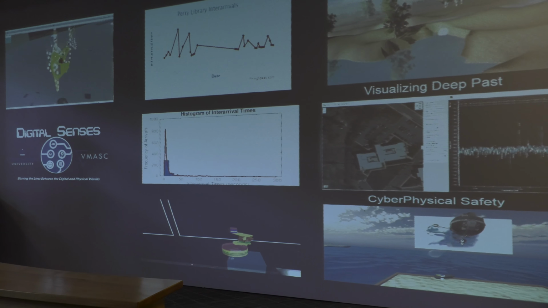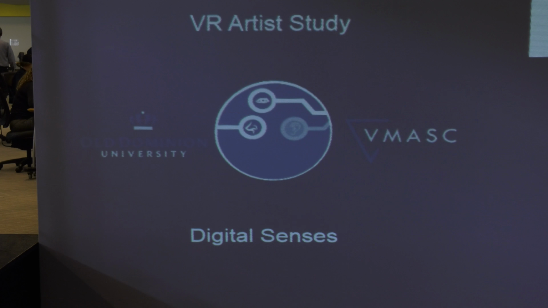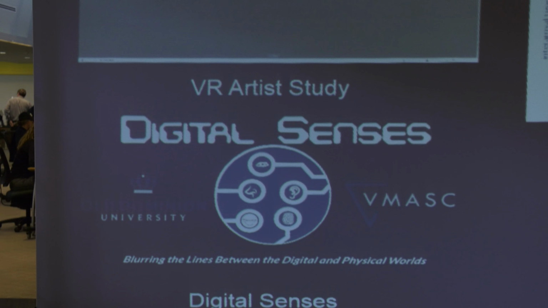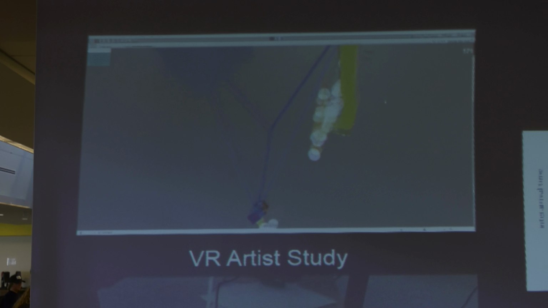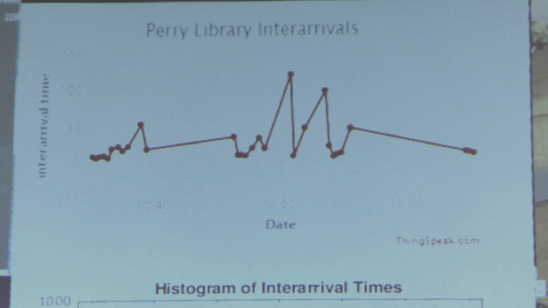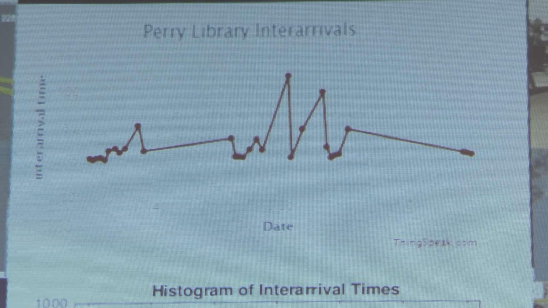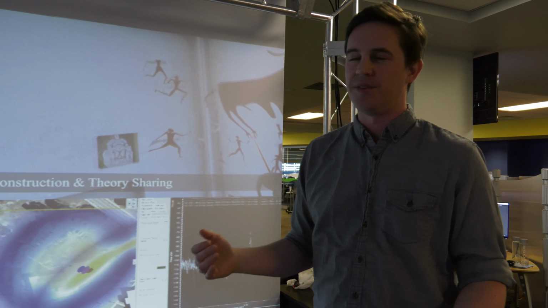So on this wall, we have some work from some researchers at VMASC and what they've been working on. We wanted to showcase some of their work. So you've got some work with virtual reality and some artists where we capture their movement. We have some work actually right now in real time. We're capturing arrivals. People are coming into the library, so we can do some crowd modeling of that if we wanted to later on.